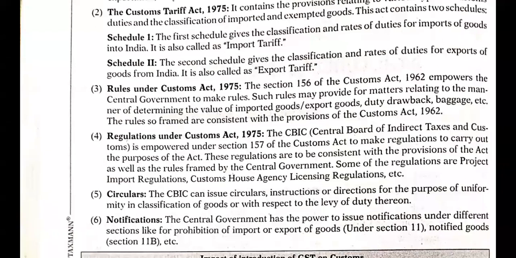Then notification. The central government has the power to issue notifications under different sections, like for prohibition of import or export of goods, notified goods, etc. So the government also issues a notification that these are the goods which are prohibited to import and prohibited to export. Under section 11, these are all mentioned, and notified goods are defined in section 11 subsection B. So these also need to be followed.